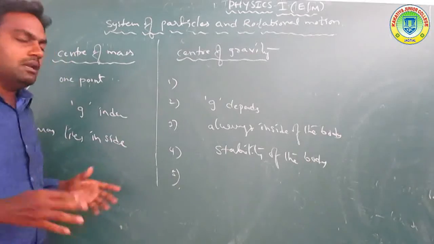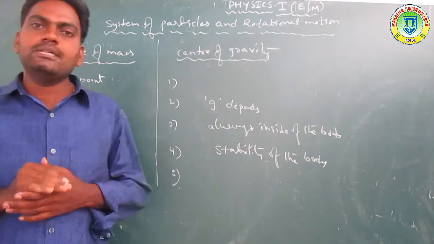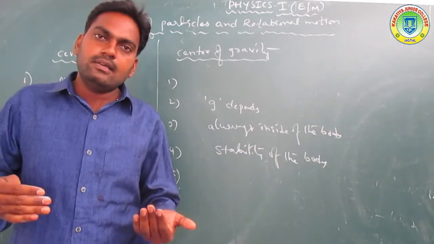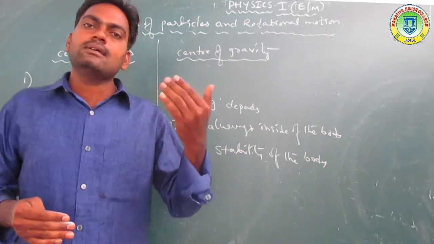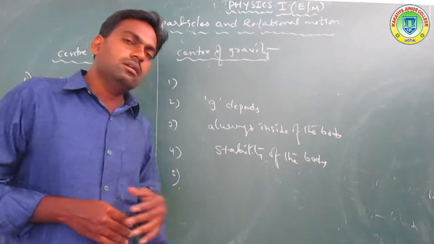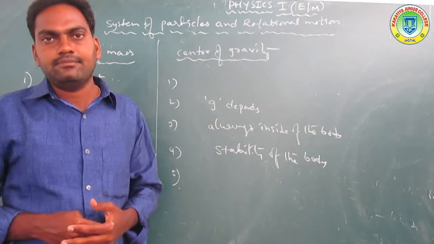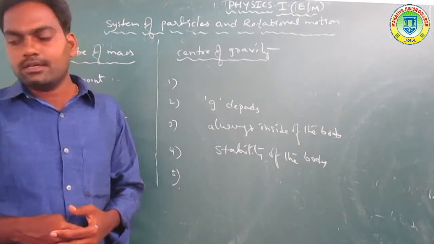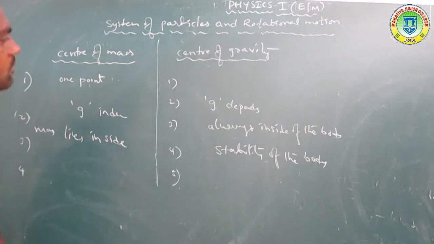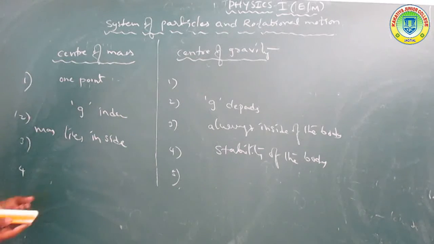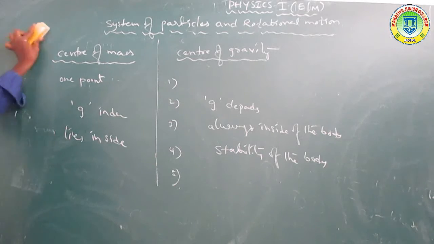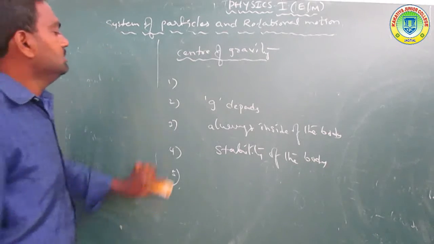For small bodies, the center of mass coincides with the center of gravity, but for large bodies they do not coincide. So it is a very important topic in IPE: what is the center of mass, what is the center of gravity, and what is the difference between these two.